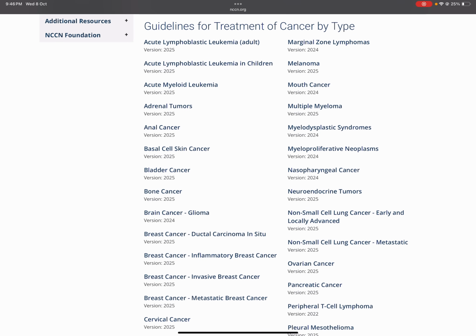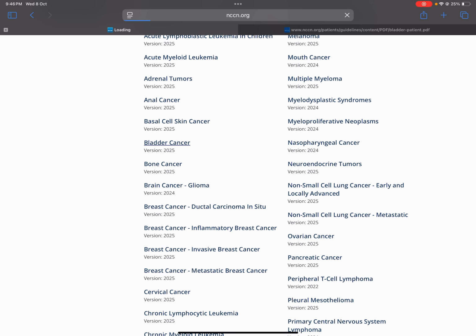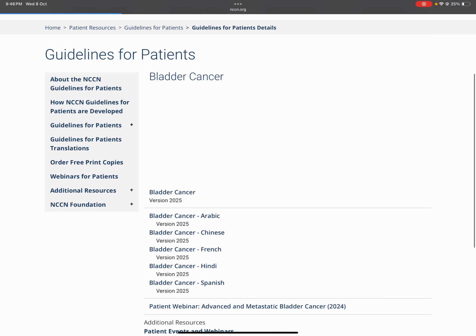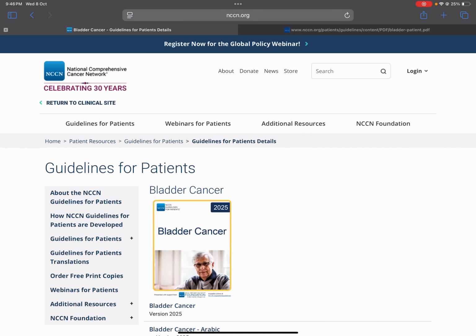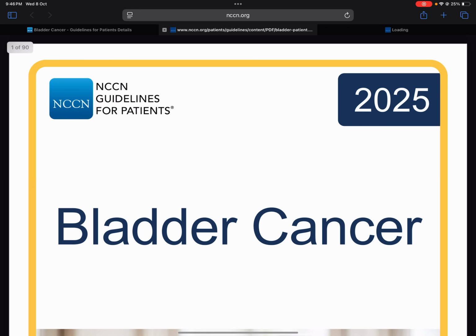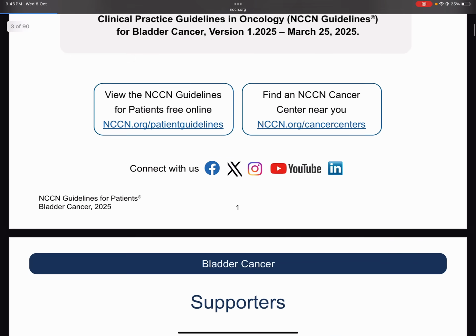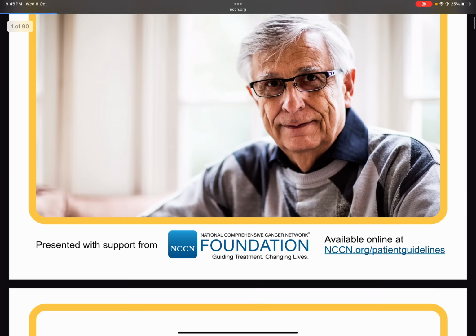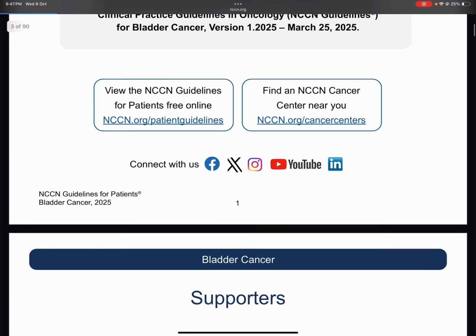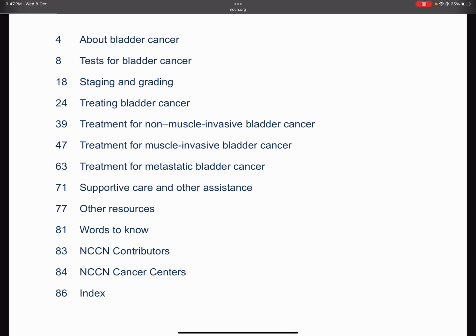link which the patients or their caregivers can click on and access guidelines to basically treatment of cancer of all types. So specifically in this case, if we try to search for bladder cancer and click on that, we'll be redirected to the guidelines for the patients. And if we click on the bladder cancer English guidelines, we'll be redirected to a page which looks something like this. So this booklet is basically a PDF containing all the frequently asked questions and the treatment aspects which the patients and the caregivers face during their predicament.